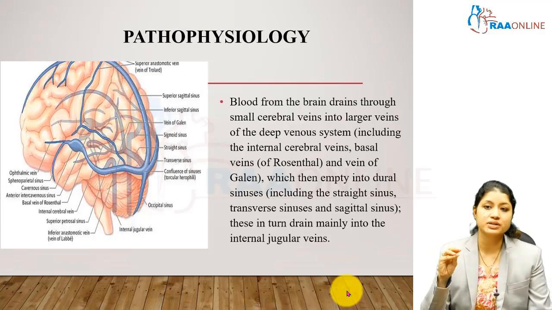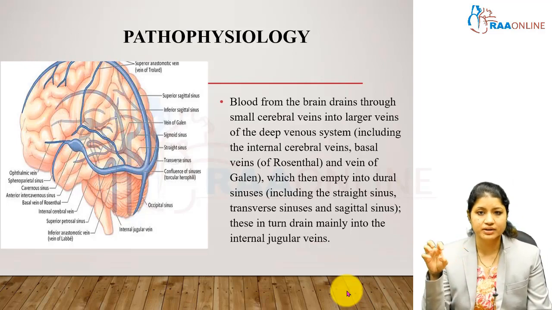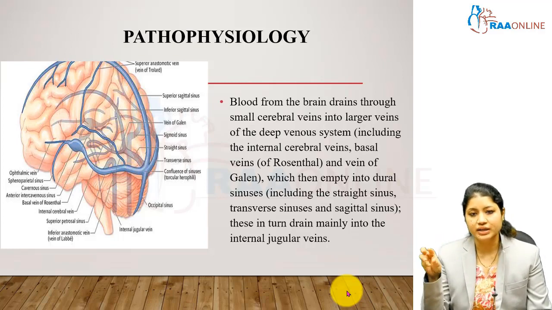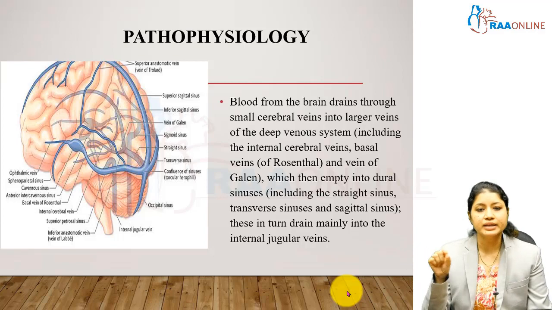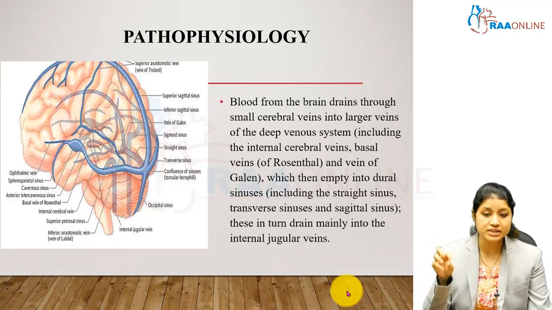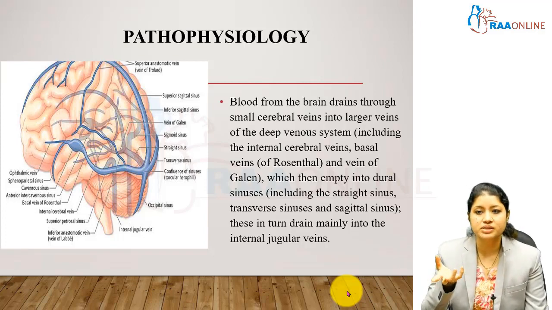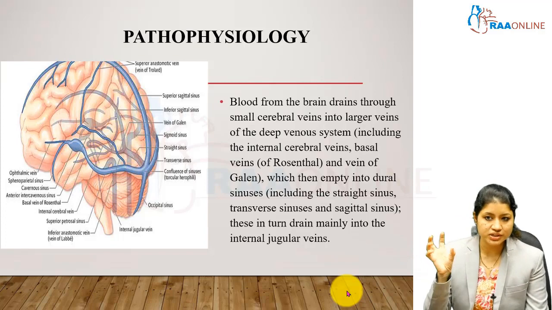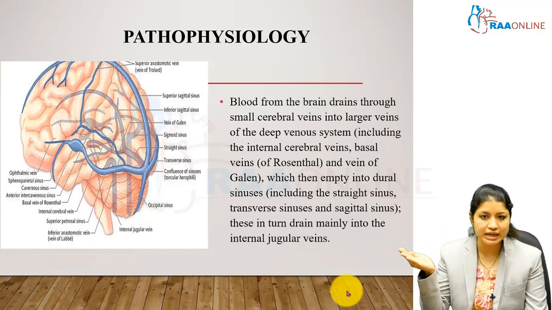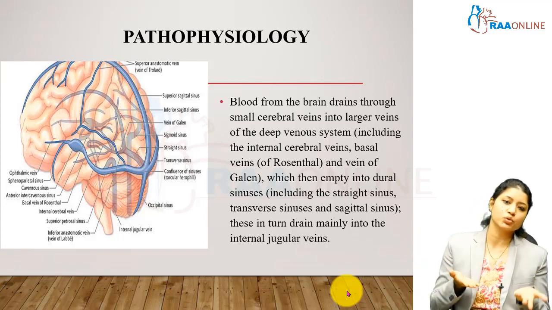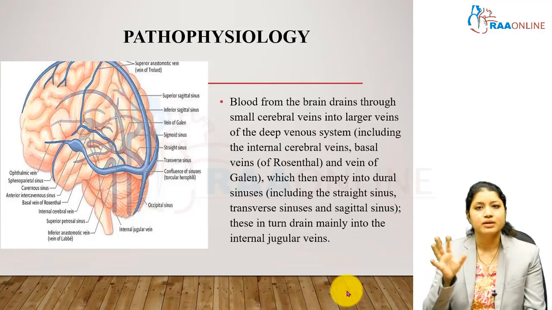So what is the pathophysiology? There are venous sinus systems in the brain which drain the blood: the superficial venous sinus system and the deep venous system. These sinuses drain blood and finally go into the internal jugular vein. Any formation of thrombus in this venous system results in cerebral venous sinus thrombosis. You may question why the thrombus? Again we go back to our basics of Virchow's triad, wherein there is endothelial damage, stasis of the blood, as well as an imbalance in the homeostasis between the prothrombotic and the antithrombotic factors,